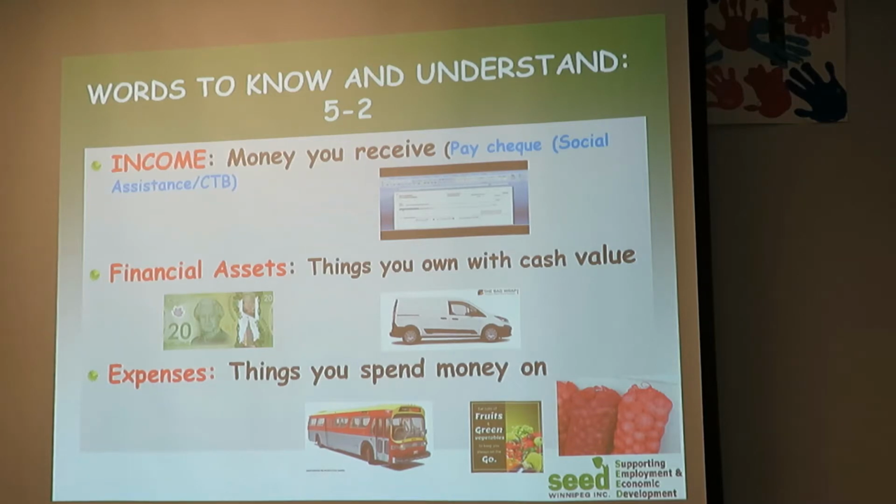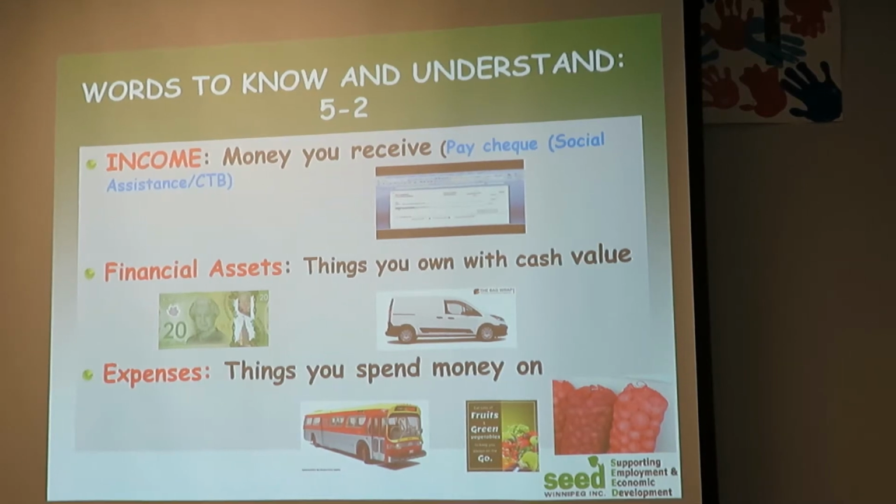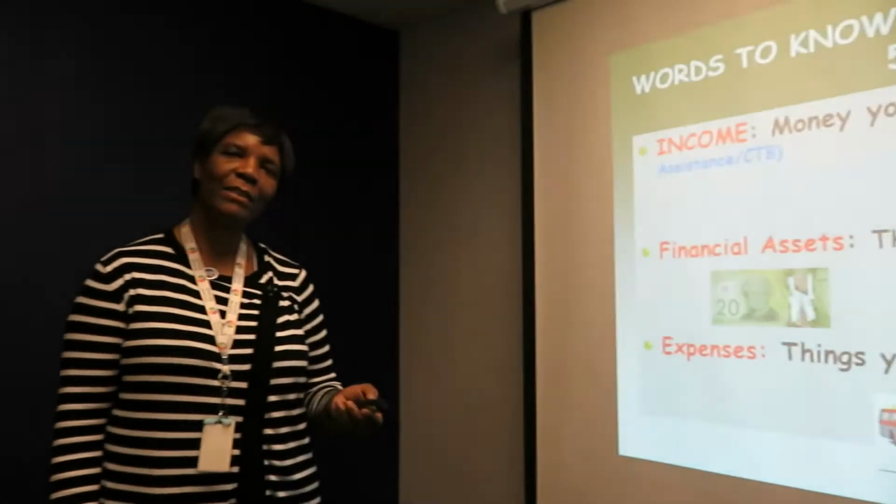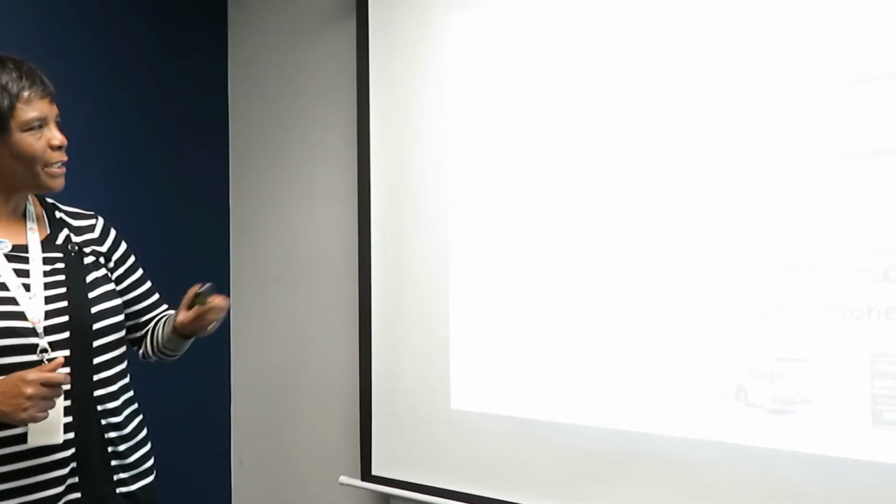Going back to definitions of the key words which are in this chapter, what is an income? An income is money you receive. I'm sure we are receiving sometimes a paycheck, for parents maybe child tax benefit, and generally it is monthly. Any money we receive, it may be bi-weekly, maybe wages and salaries, it can be maybe social assistance money. All this money we receive is called income. Paycheck is an income.